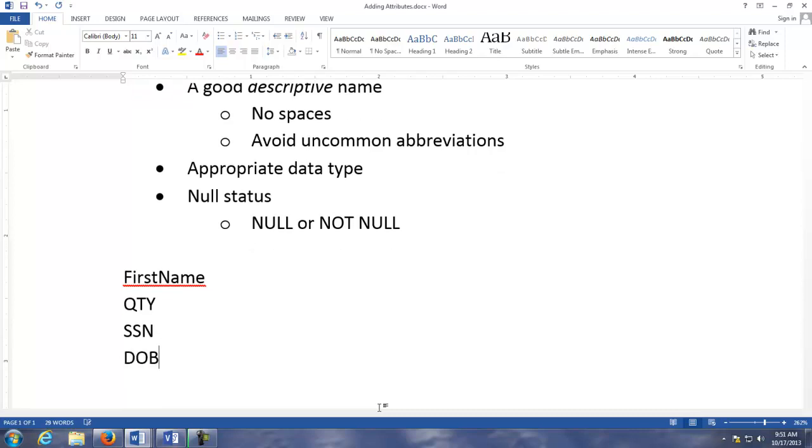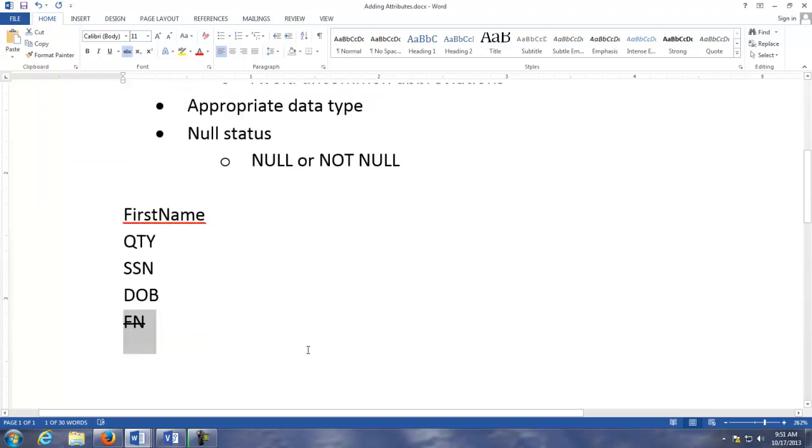Here's another one that would be permissible, DOB for date of birth. But if you're starting to make up your own abbreviations, then you're in trouble. That's not a good idea, because other people have to look at this and understand what you're talking about. So if I was like, oh, first name, perfect, I'll put FN. That is not a good idea. That's not a good field name. So only use abbreviations when they're very common.